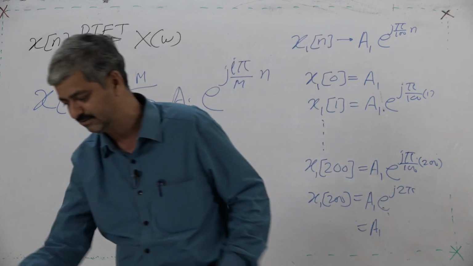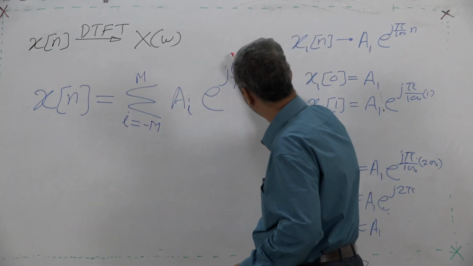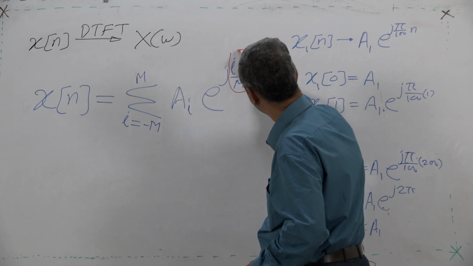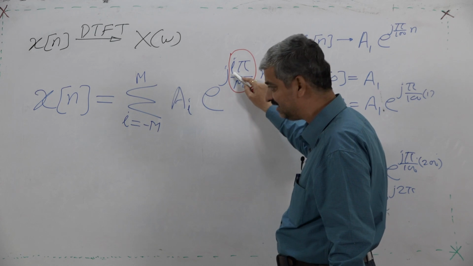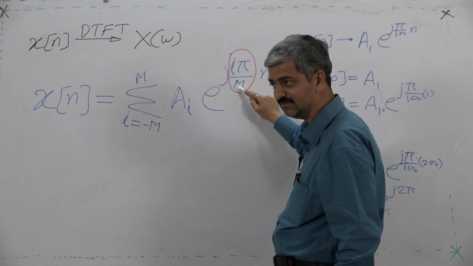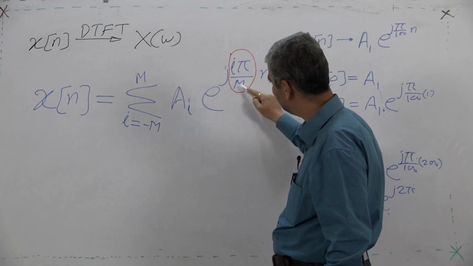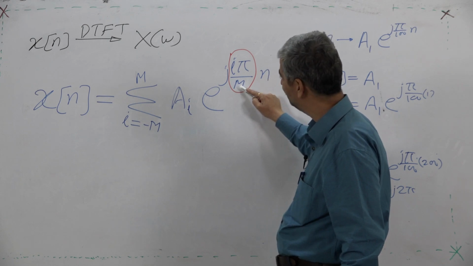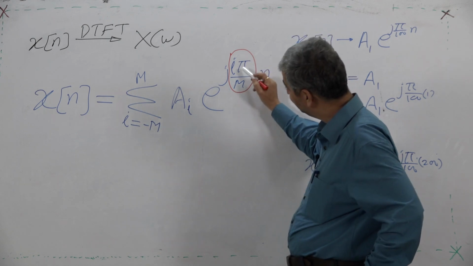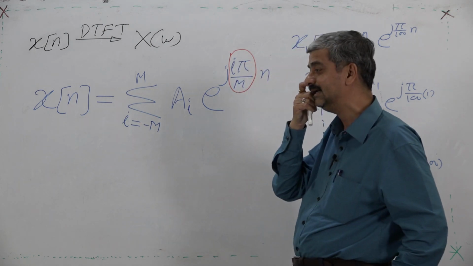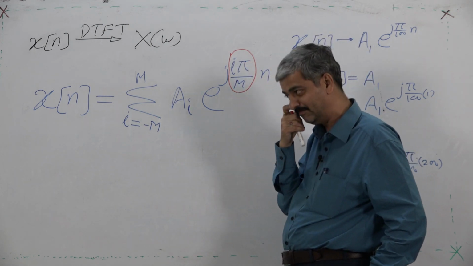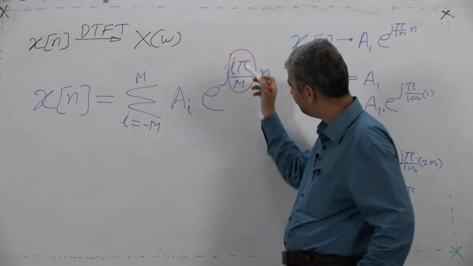Focus on omega. Let us work very hard. What is this omega? I is an integer, m is an integer. So this angle is an integral dividend of pi by m.